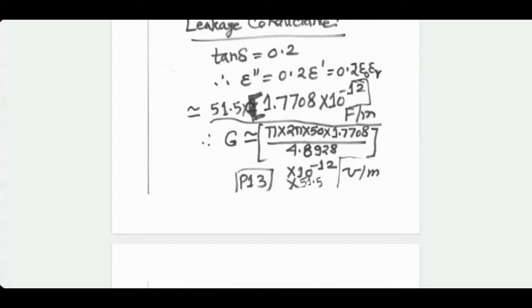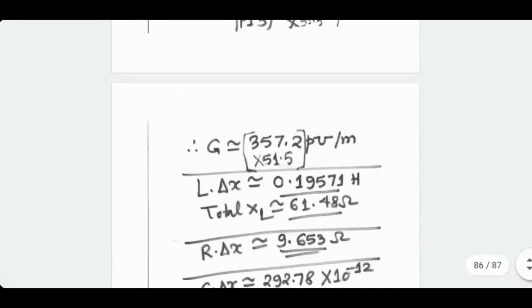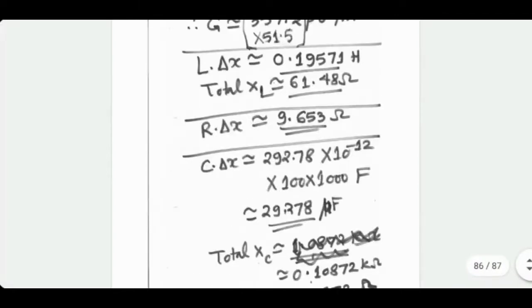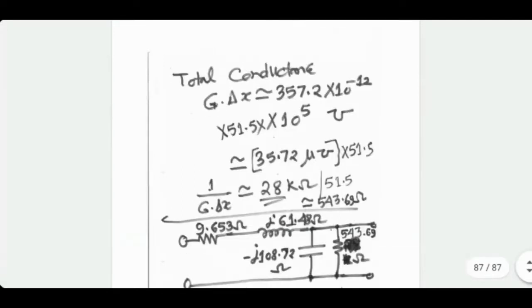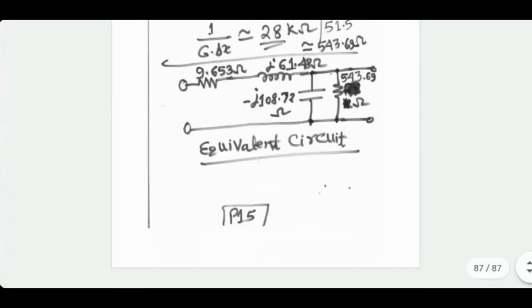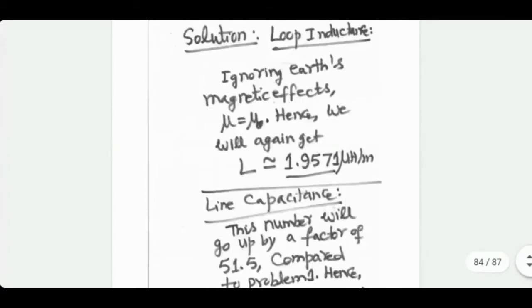epsilon naught epsilon r. You can check the calculations later, but most important part is how the equivalent circuit would look like. You will have to figure out the four RLGC values, multiply them by the length of the line, and then convert to equivalent reactances. Now the equivalent circuit will also have a parallel very high resistance. That's the difference underground. One more component will have to be added in the equivalent circuit. Don't have to worry too much about it, but I thought I'll let you know anyway.